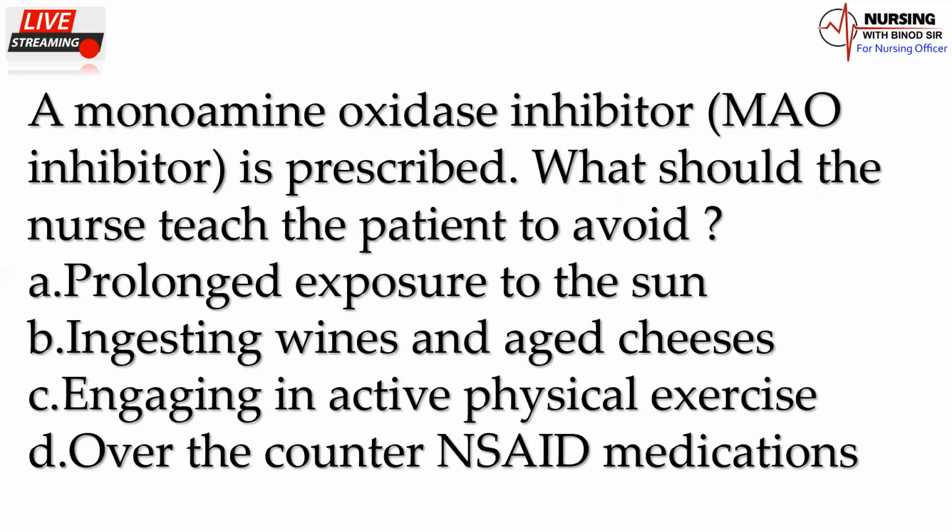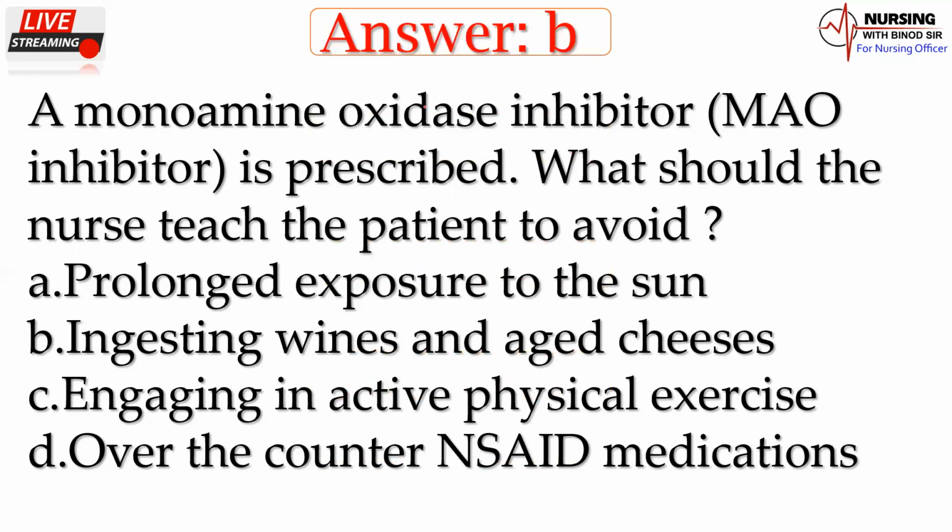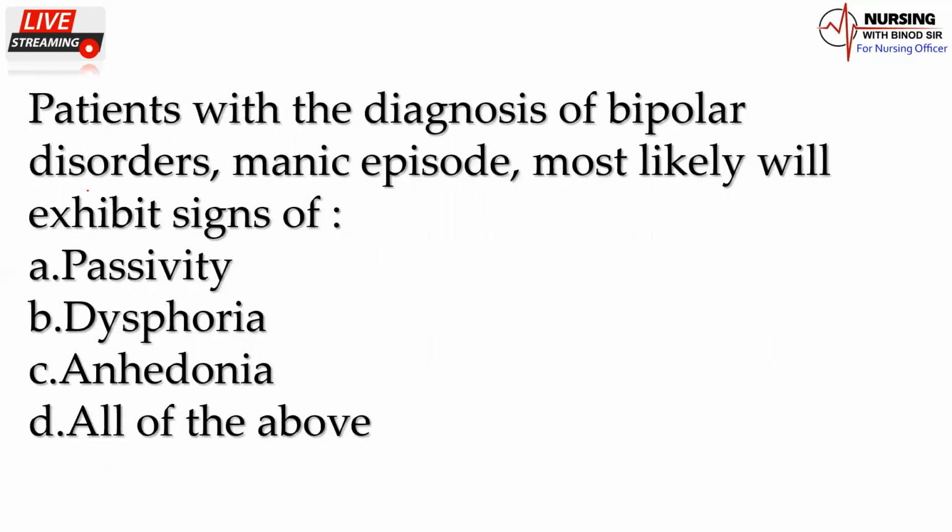Monoamine oxidase inhibitor is prescribed. What should the nurse teach the patient to avoid? Prolonged exposure to the sun, ingesting wines and aged cheese, engaging in active physical exercise, over-the-counter NSAID medication. So here that answer is the ingesting wine and aged cheese. You have to remember this one. Now we'll come back to next question.